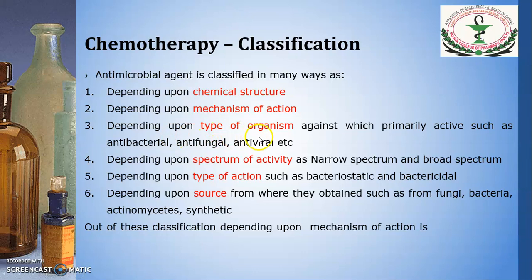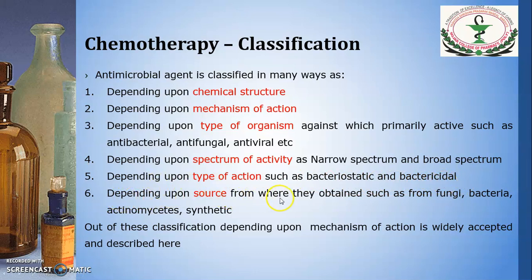Then, depending upon the type of organism against which they are primarily active, meaning whether they are antibacterial, antifungal, or antiviral agents, they are classified accordingly. The next classification type is depending upon the spectrum of activity, whether they are narrow spectrum or broad spectrum. So depending upon how many microorganisms they show activity against, they are classified into narrow spectrum and broad spectrum. Then depending upon the type of action they show, like bacteriostatic or bactericidal.